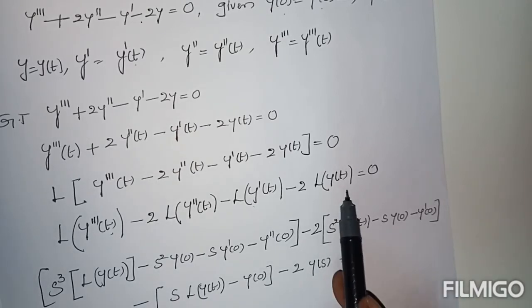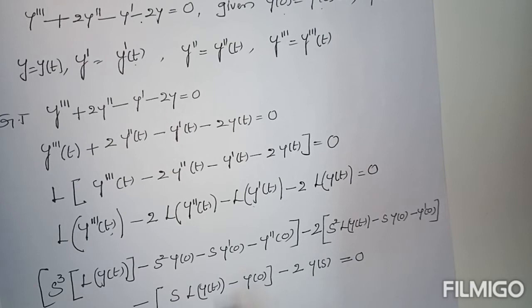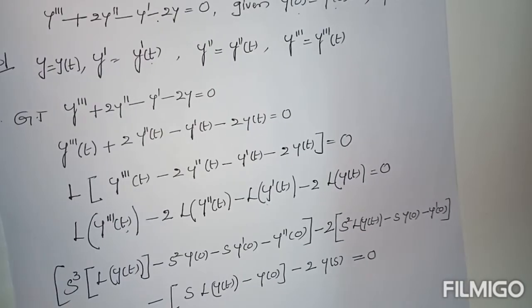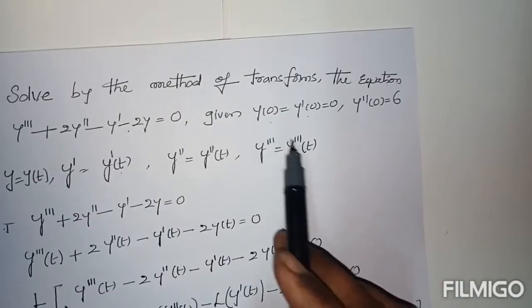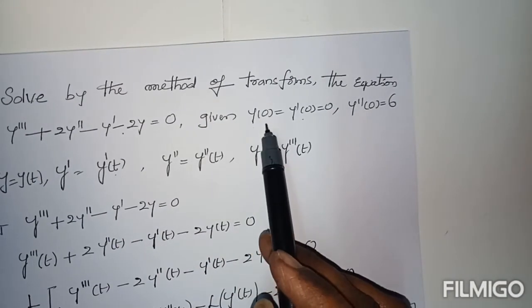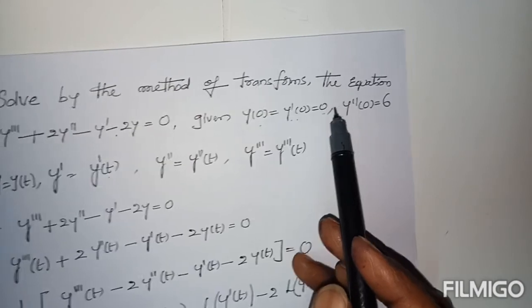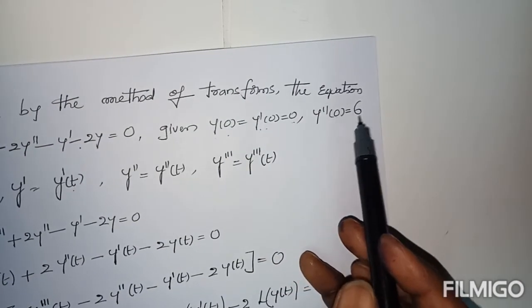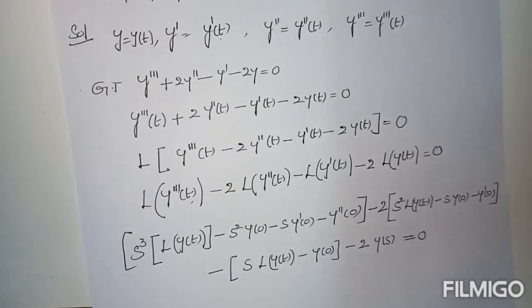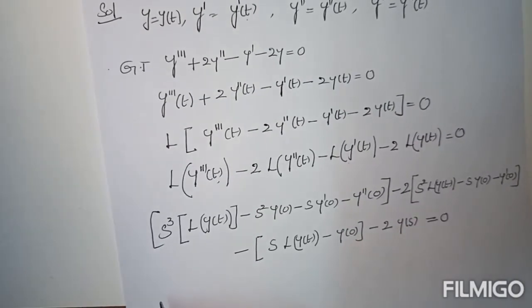Now L of y of t is also written as y of s. Here also L of y of t, here also, here also. In place of these you can write y of s, and use the given initial conditions also. In place of y of 0 is 0, in place of y dash of 0 is 0, in place of y double dash of 0 is the number 6. So now you should write the given conditions from the initial conditions.